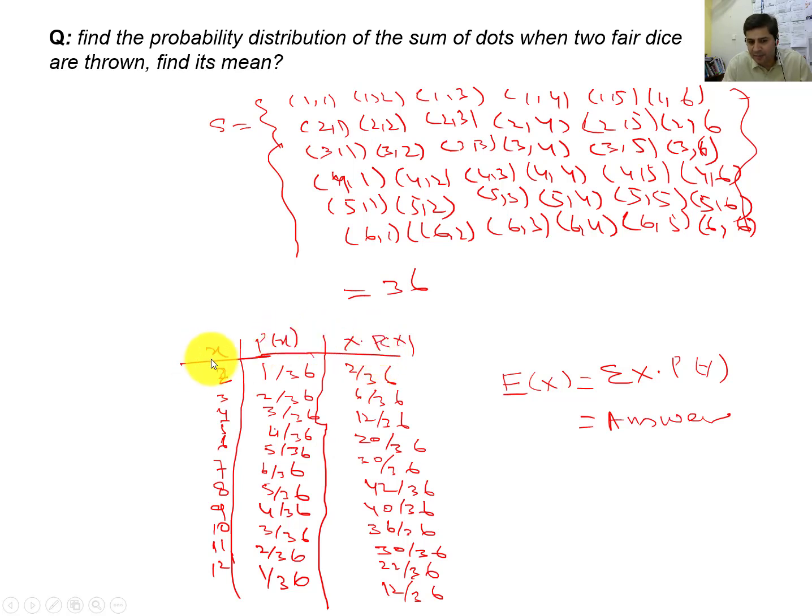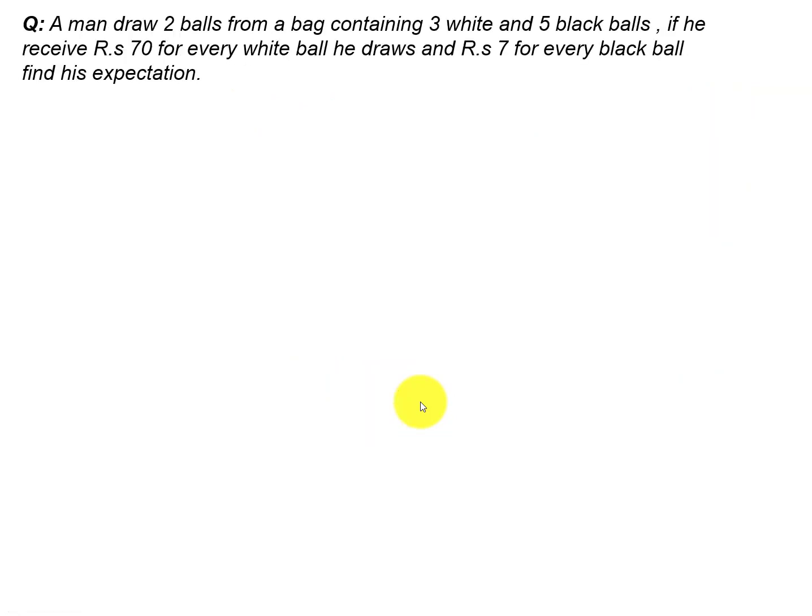And then we need to multiply the x with their respective chances. Then we need to sum it. We will get the mean. Okay, there is another question.